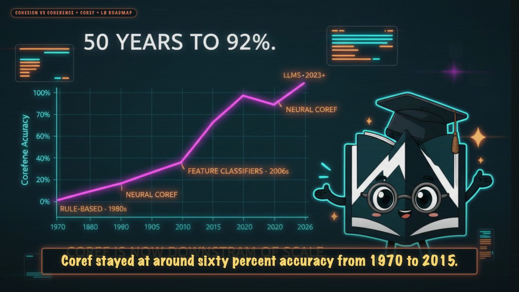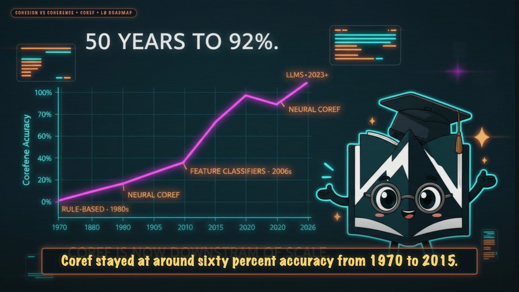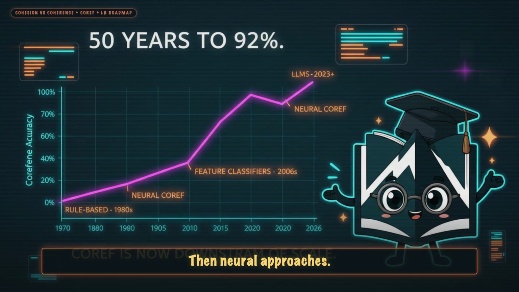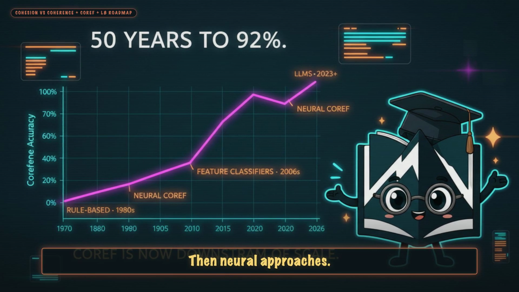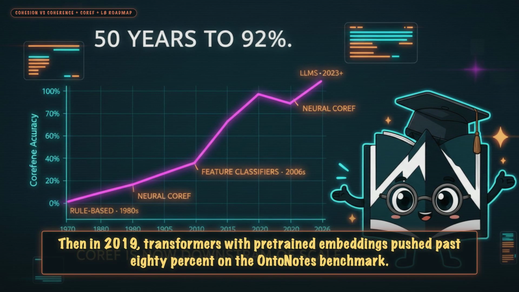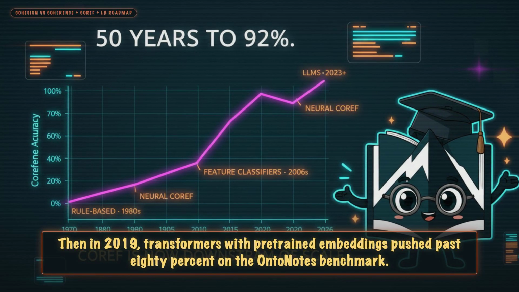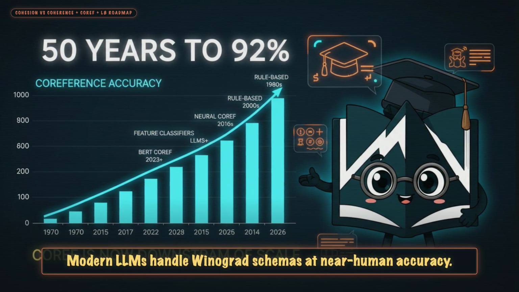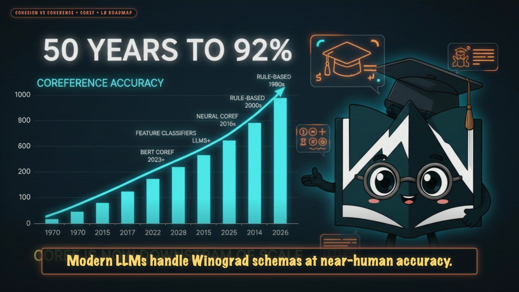Coref stayed at around 60% accuracy from 1970 to 2015. Rule systems, then classifiers with handcrafted features, then neural approaches. Then in 2019, transformers with pre-trained embeddings pushed past 80% on the OntoNotes benchmark. Modern LLMs handle Winograd schemas at near-human accuracy.